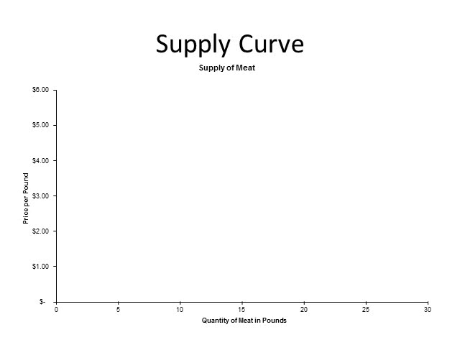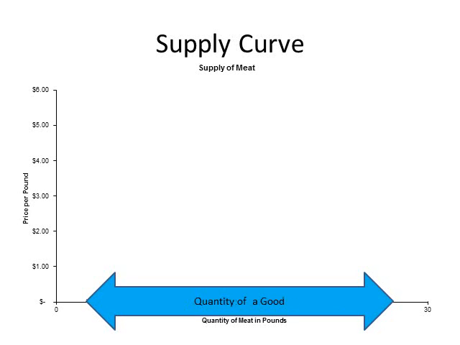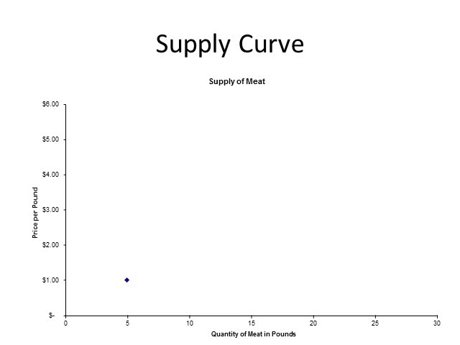Graphs of the supply curves are always laid out in the same way. The x-axis, the horizontal axis, or the back and forth axis, always represents the quantity of the good. It is important to remember that as you move from left to right, the quantity of the good increases, or gets larger. The y-axis, the vertical axis, or the up and down axis, always represents the price of the good. It is important to remember that as you move from the bottom upward, the price increases.